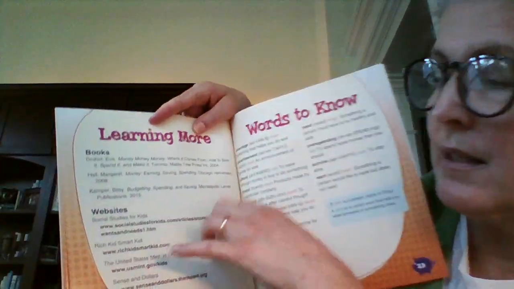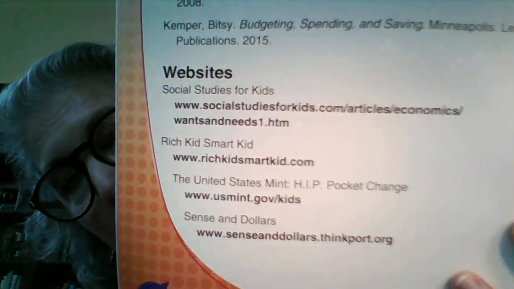Alrighty. And they have a couple websites if you want to go to. You can see the websites. You can look up some more information. So now that I've read this to you, you may want to listen to it again. But what you are going to do is with the Google Doc, it has the wants and the needs.